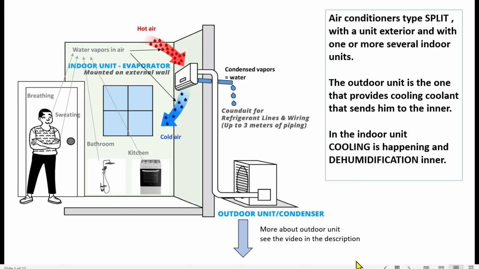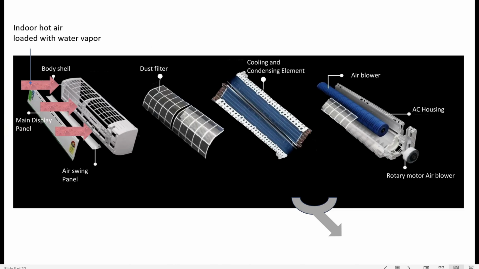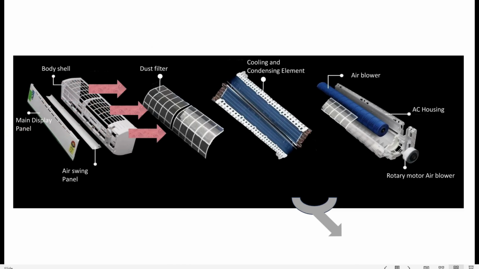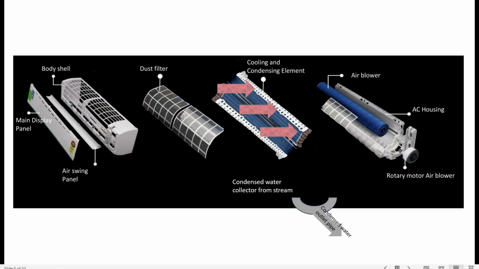In this video, we will see how cooling and dehumidification of the air is done by split-type air conditioners with an exterior unit and with one or several indoor units. We will see how cooling and dehumidification of the air is done inside the indoor unit that is mounted on the wall of the building interior.